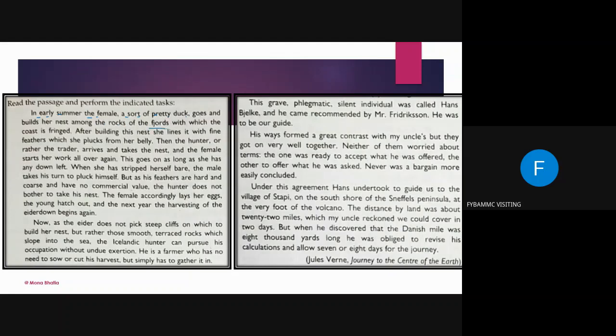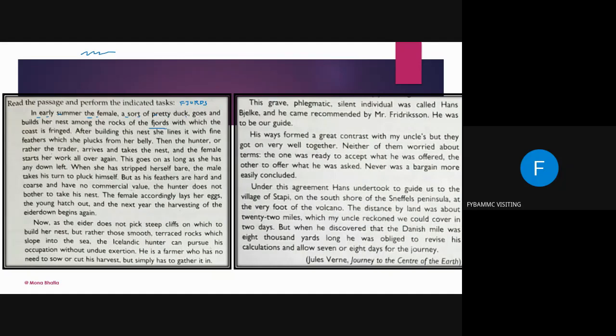Now you may say, what is this, how are you going to pronounce it? It is fjord. She builds her nest among the rocks of the fjords with which the coast is fringed. That means the coast is like this.